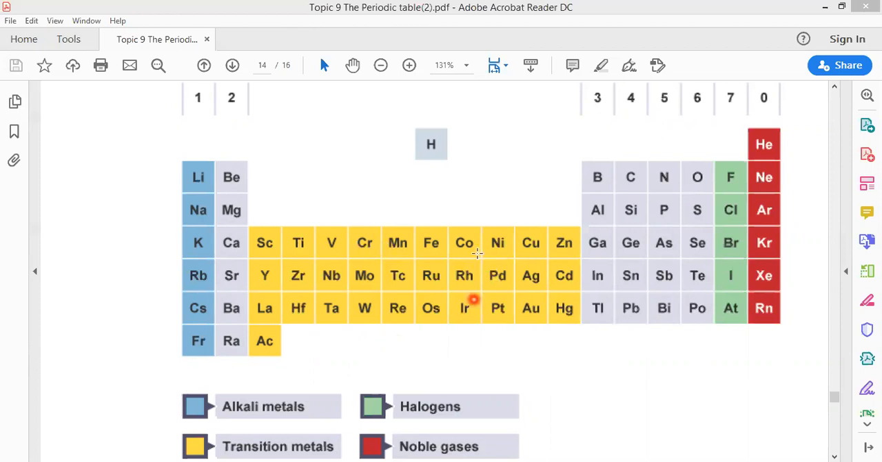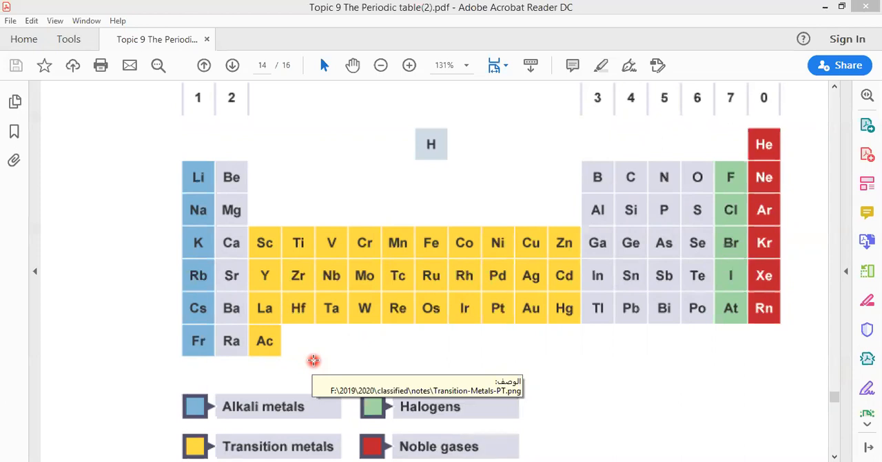So what about the physical properties of these elements? As we said before, these elements are metals, so the properties of metals are exactly the properties of the transition elements. They are very hard, strong, with high melting point, malleable and ductile.